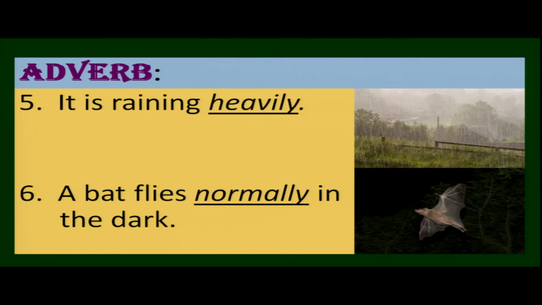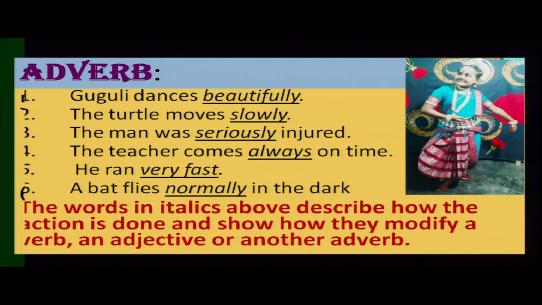It is raining heavily. A bat flies normally in the dark, right? So you now see, Googly dances beautifully, the turtle moves slowly, the man was seriously injured, the teacher comes always on time, he ran very fast, a bat flies normally in the dark.